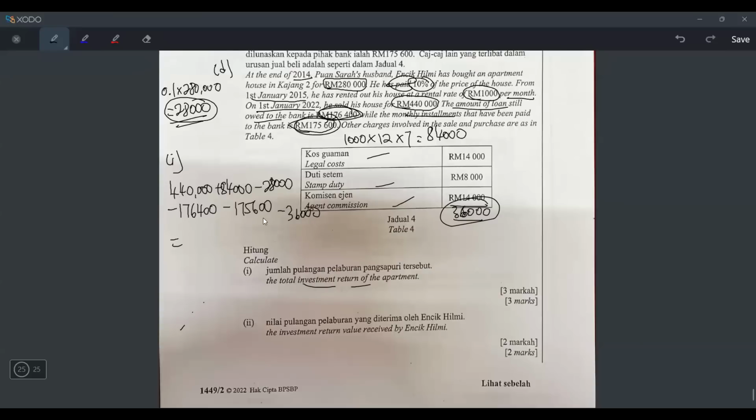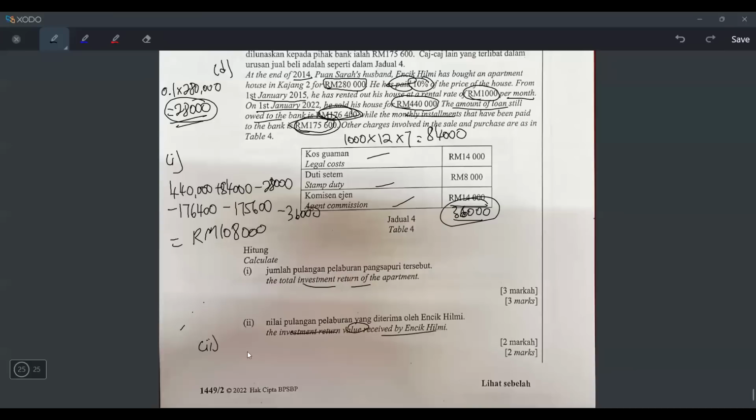Okay. Let's press 440000 plus 84000 minus 28000 minus 176400 minus 175600 minus 3600. So I get 108000. So that's the answer, only 3 zeros. So that's the answer for question 1, 3 marks. Okay, question 2, they say calculate the investment return value received by Encik Hilmi.